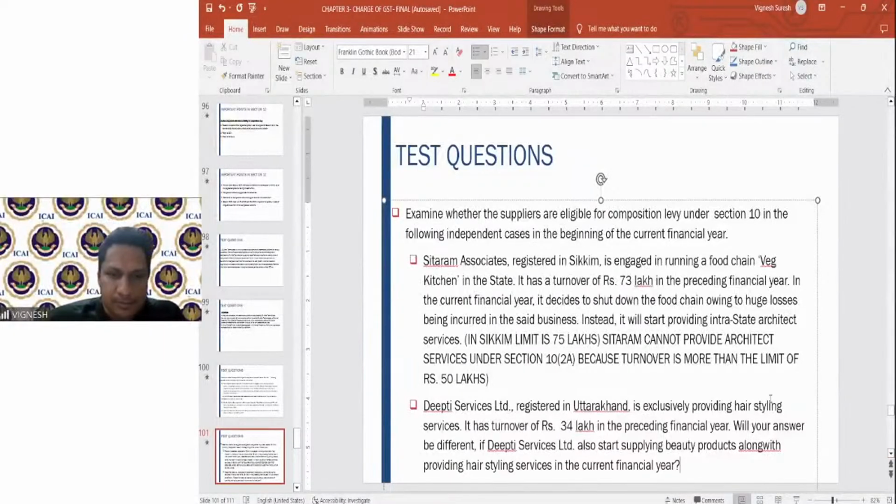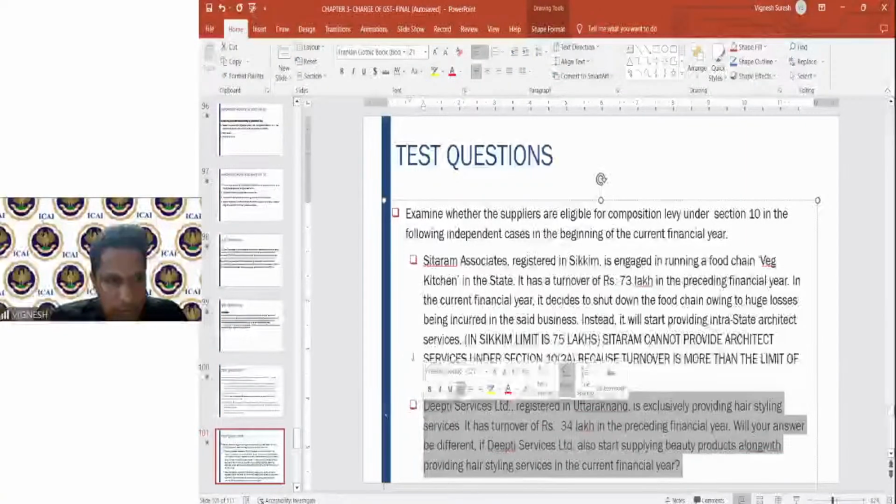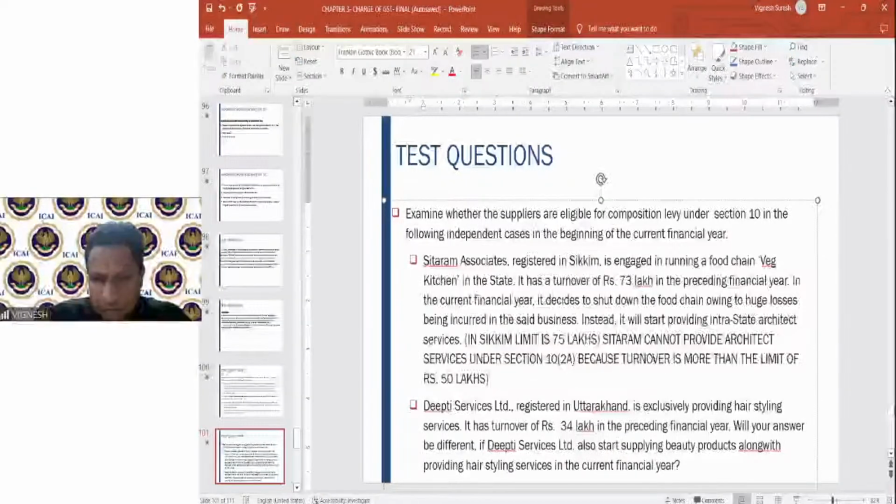What is the answer for this? Can anyone tell me? Any answers?